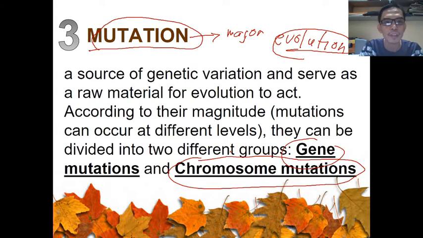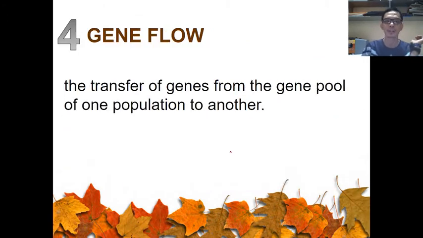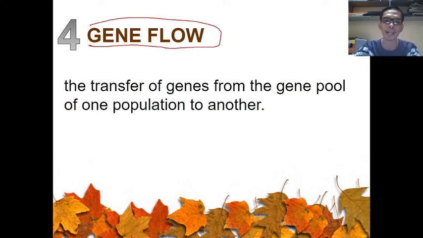Next one, the third one, is mutation, one of the mechanisms of evolution. And the fourth and final mechanism of evolution is gene flow. This is how mankind becomes varied to each other. It is the transfer of genes from the gene pool of one population to another.